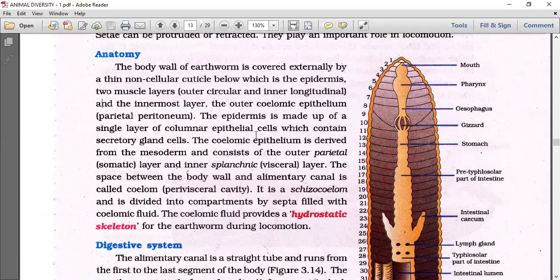So this is the introductory portion of the earthworm, and in the next class we continue with the digestive system of the earthworm.